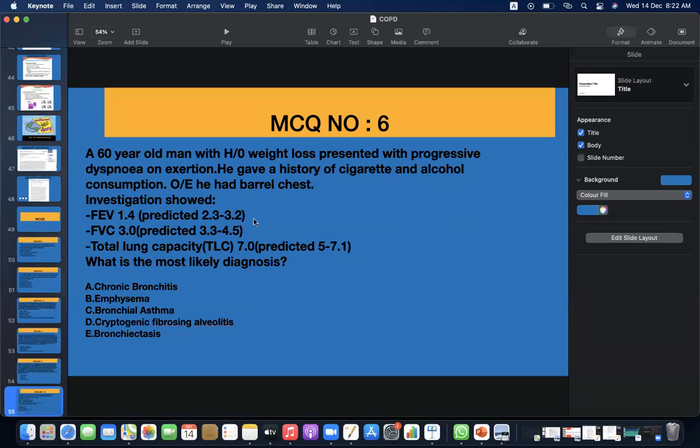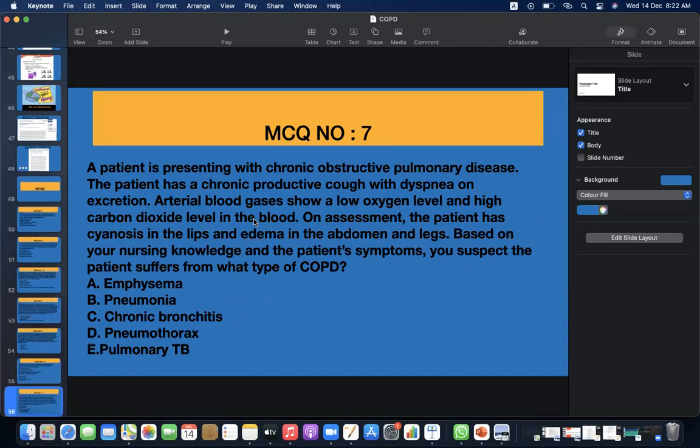MCQ number 7. A patient is presenting with chronic obstructive pulmonary disease. The patient has a chronic productive cough with dyspnea on exertion. Arterial blood gases show a low oxygen level and high carbon dioxide level in the blood. On assessment, the patient has cyanosis in the lips and edema in the abdomen and legs. Based on the nursing knowledge of the patient's symptoms, you suspect the patient suffers from what type of COPD? A. Emphysema. B. Pneumonia. C. Chronic bronchitis. D. Pneumothorax. E. Pulmonary TB.